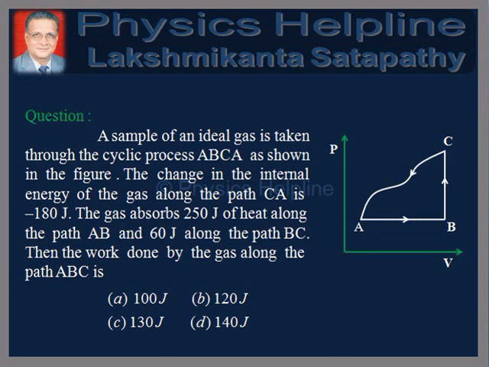The gas absorbs 250 joules of heat along the path AB and 60 joules along the path BC. Then the work done by the gas along the path ABC is. The options are 100 joules, 120 joules, 130 joules and 140 joules.